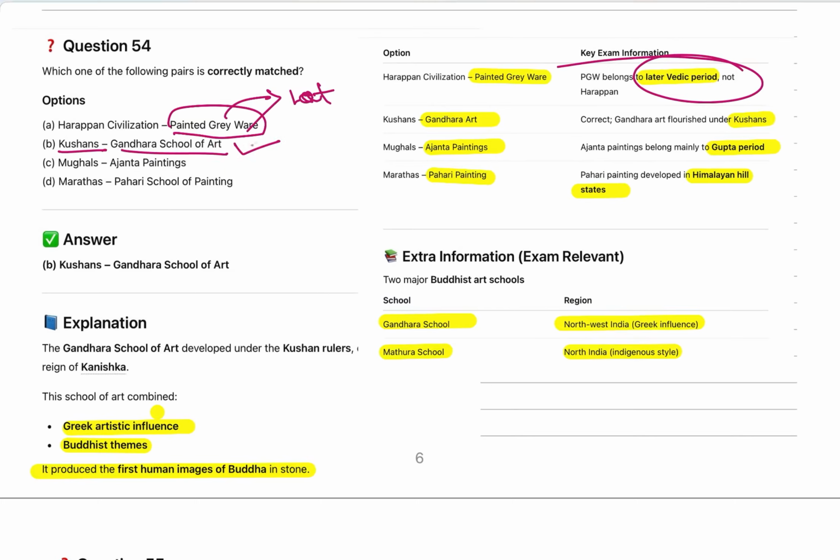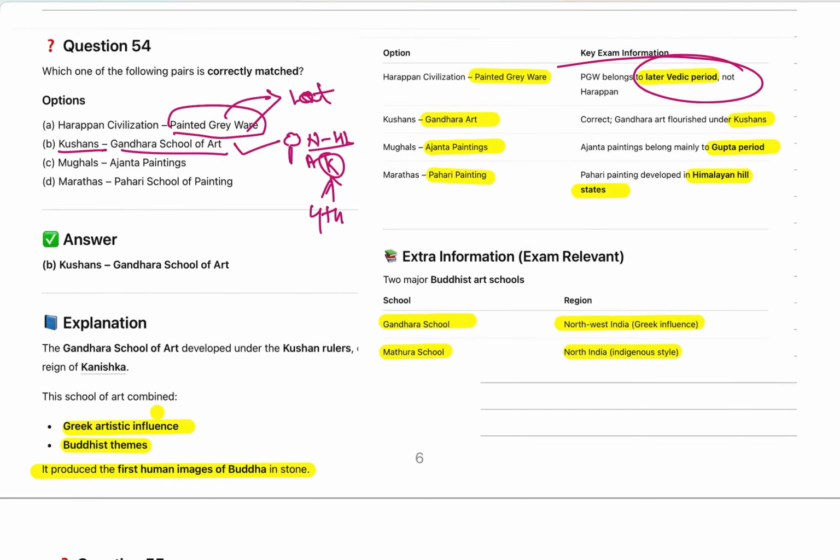The Gandhara school of art, which gave the human form of Buddha for the first time, developed in the northwest part of India, in the Afghanistan region, and flourished during the reign of Kanishka. Kanishka convened the fourth Buddhist council.